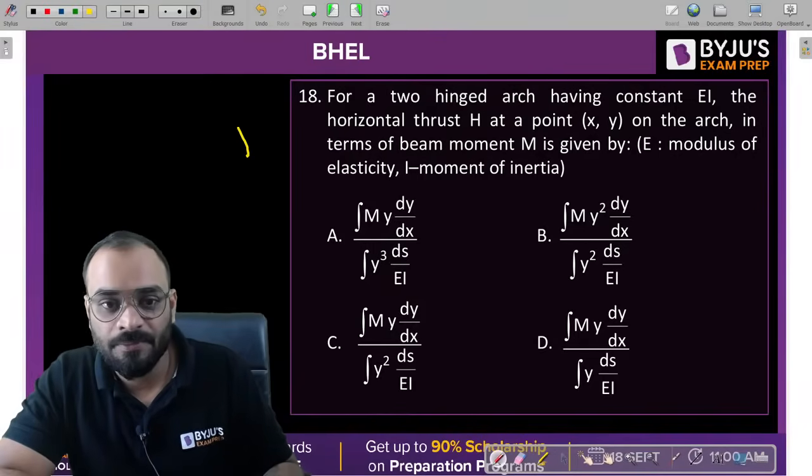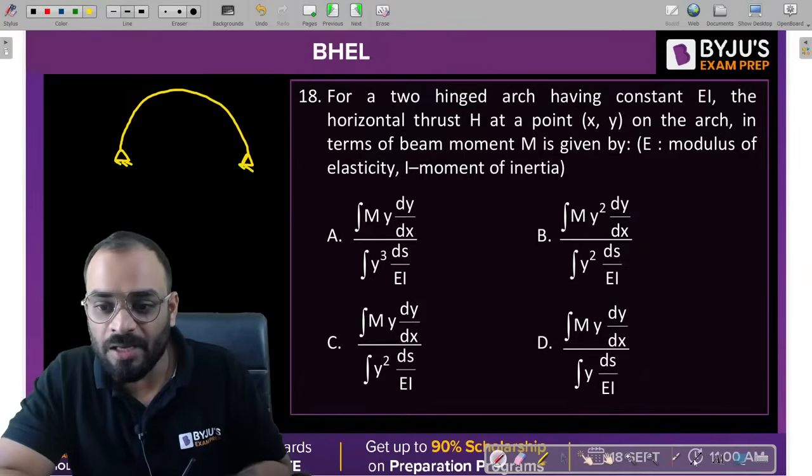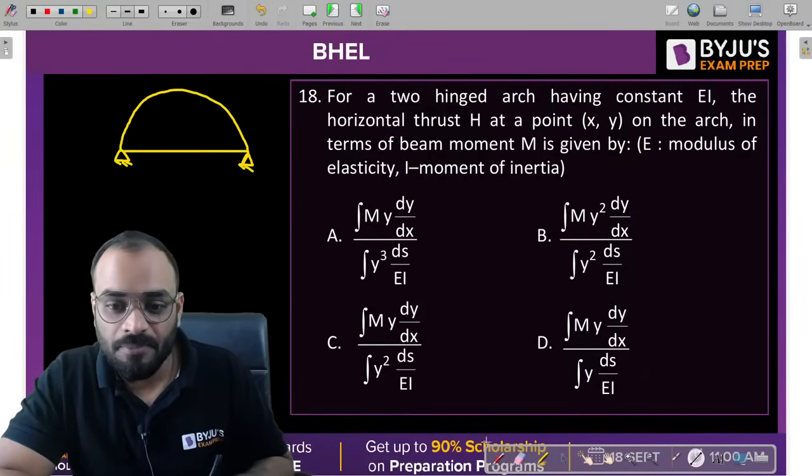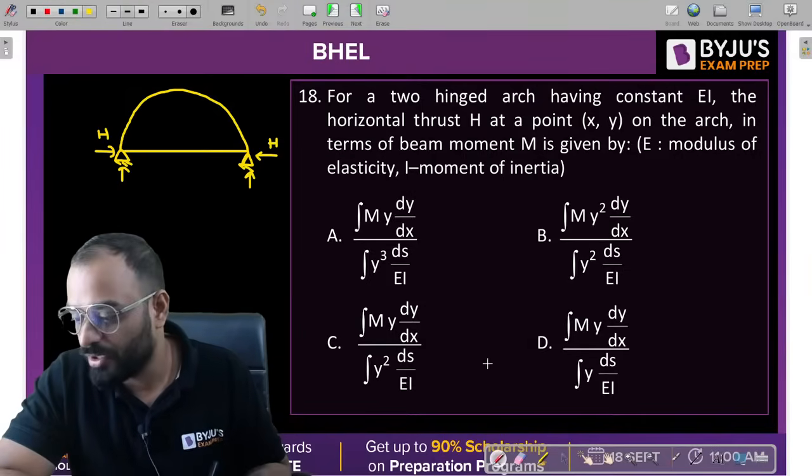Tell me guys. Let us suppose this is your two hinge arch and I want to find out the horizontal thrust which is present at the support. Let us consider this H value. We need to find this particular H value. How we can find it?